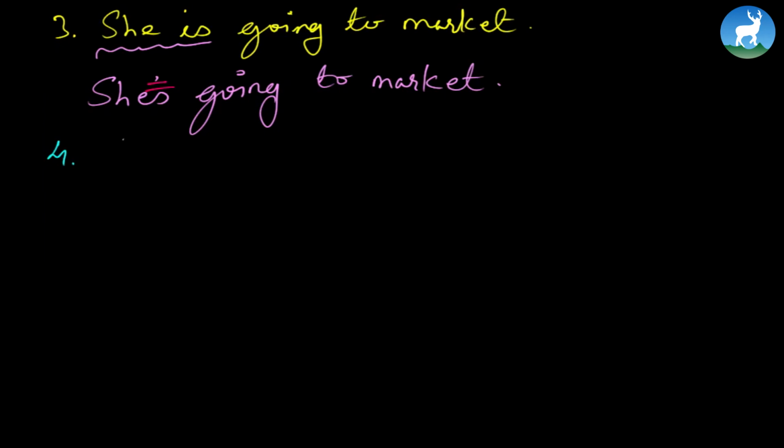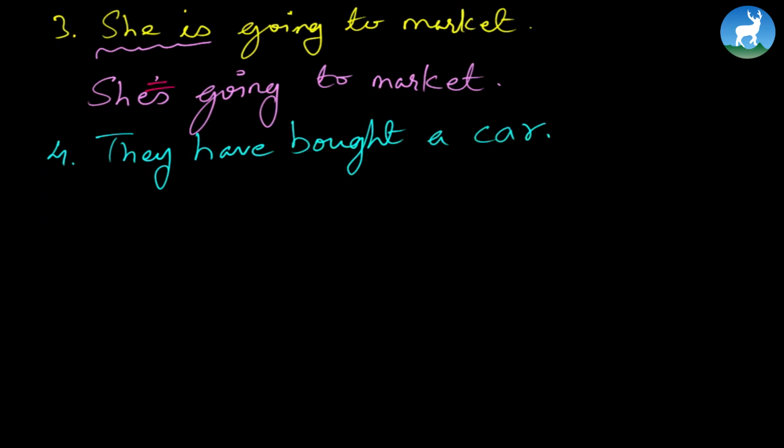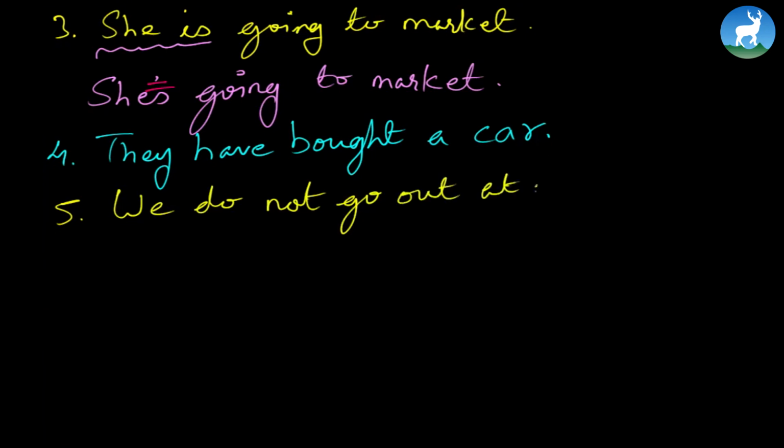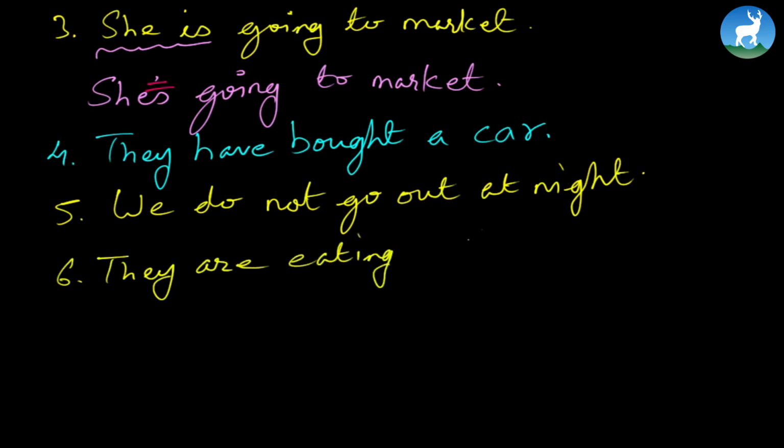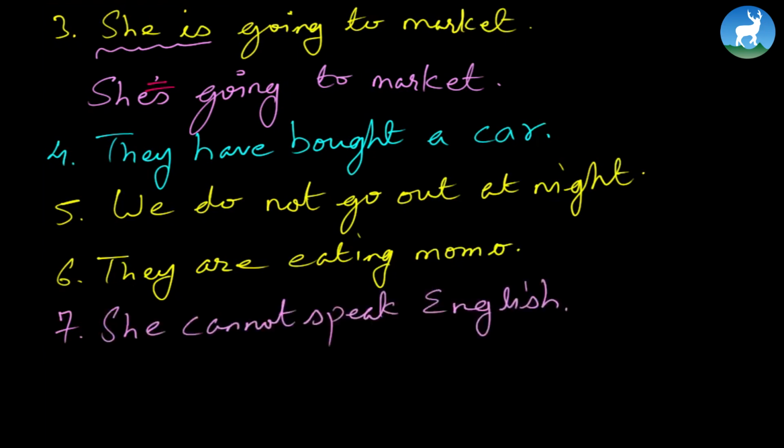Number 4, "They bought a car." They have bought a car. Remember, I have already given you an example of this, so you got to do it yourself. That's your homework, by the way. You got to figure it out yourself now. Number 5, "We do not go out at night." Number 6, "They are eating momo." Momo is very common Nepali food, right? Number 7, "She cannot speak English." Number 8, "I will not go there." Finally, number 9, "They will go to Darjeeling."